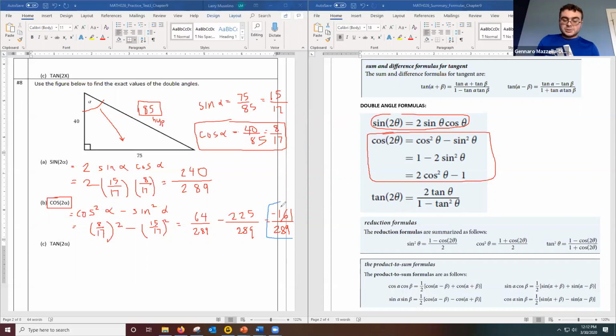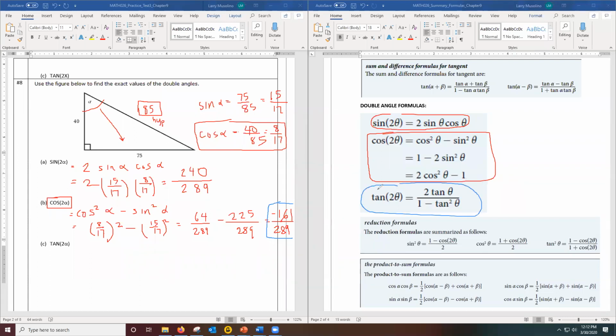Then the tangent of 2 alpha. Right, now for tangent 2 alpha, I could use this formula. Yep. But this is messy. There's a better way, a shortcut. Oh, we forgot to do tangent alpha. We actually don't need tangent alpha, Gennaro, but let's figure it out while we're at it. Doesn't hurt.